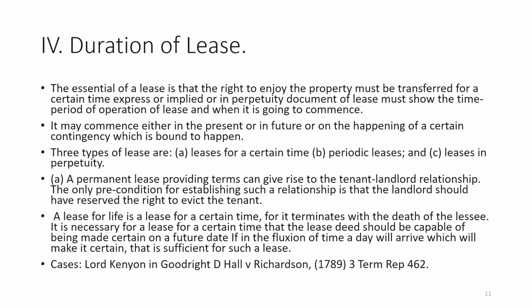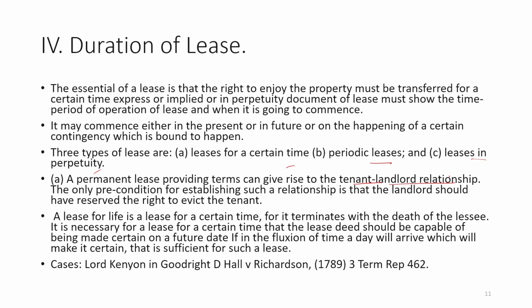Three types of lease are: lease for a certain time, periodic lease, and lease in perpetuity. A permanent lease providing a term can give rise to a tenant and landlord relationship.